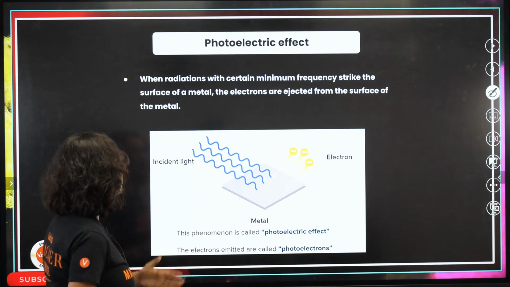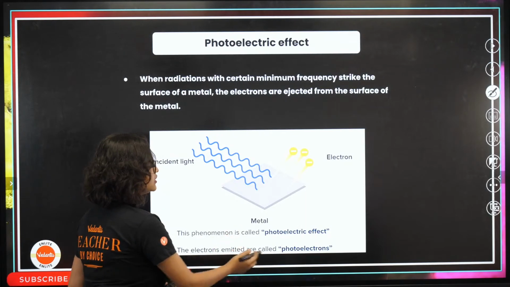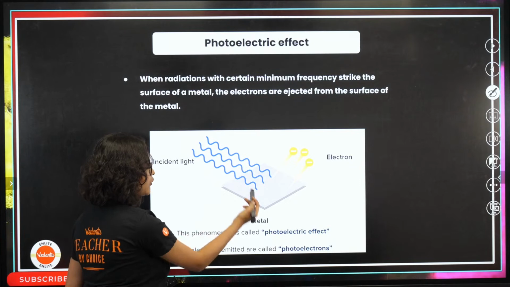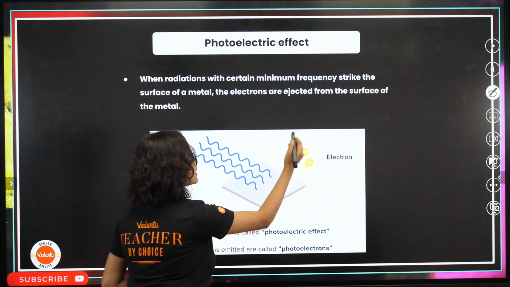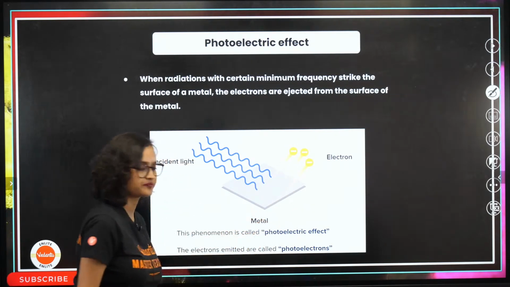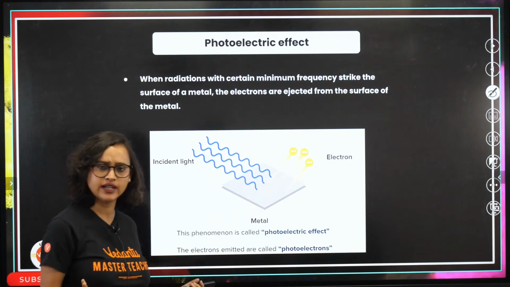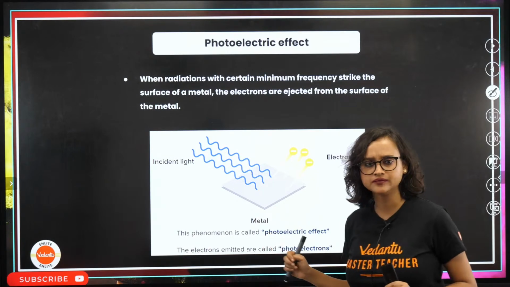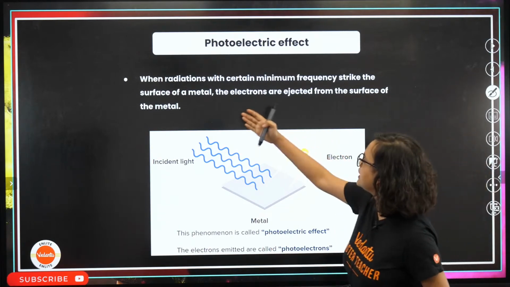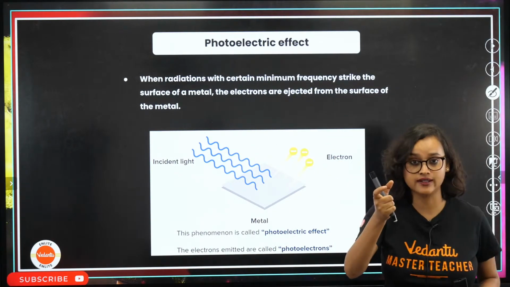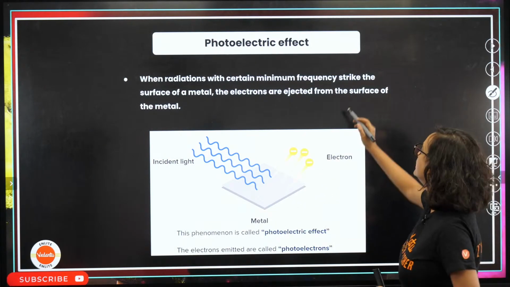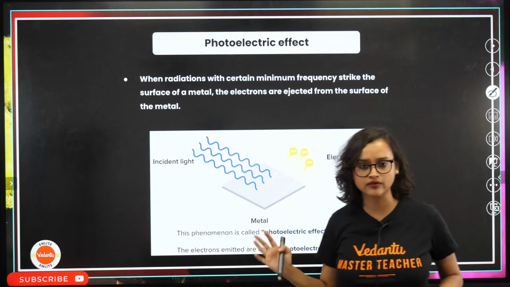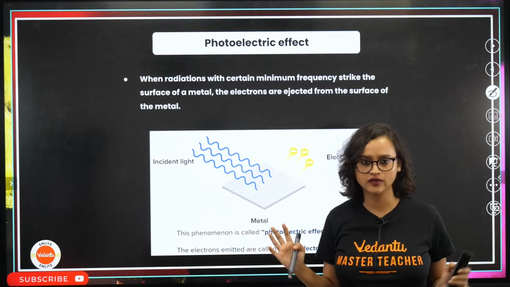So what is the photoelectric effect? Very easy. You take a metal plate, and incident light falls on it. When light falls on it, some particles just come out of it. They want to jump. Makes sense, right? So when radiation with a certain minimum frequency strikes the surface of a metal, electrons are ejected from the surface of the metal. We understand this.